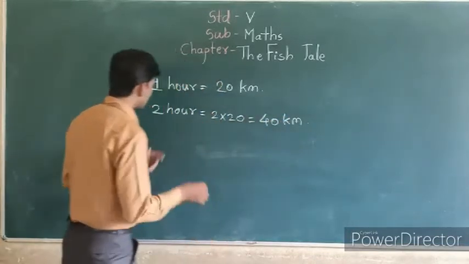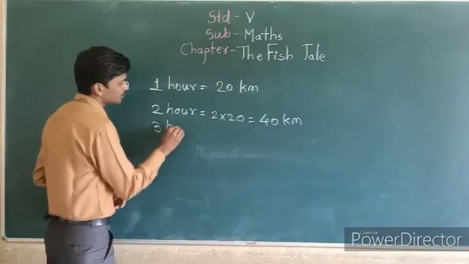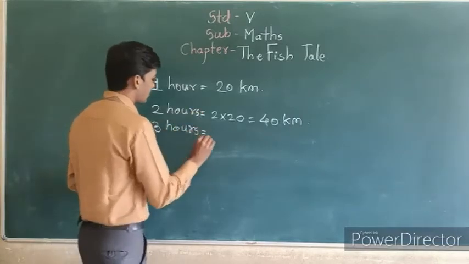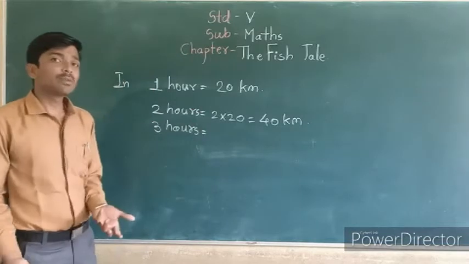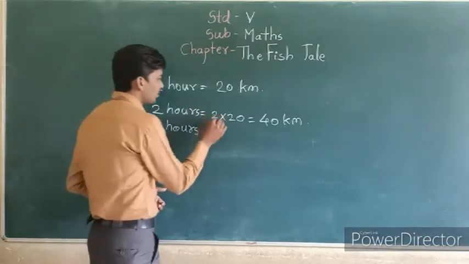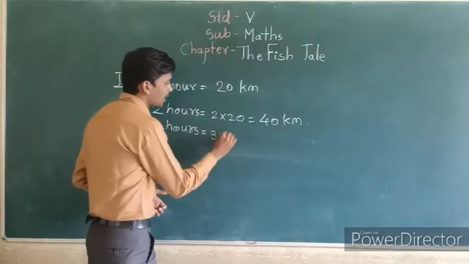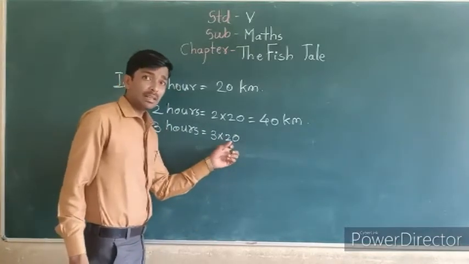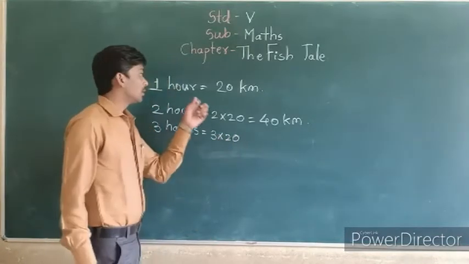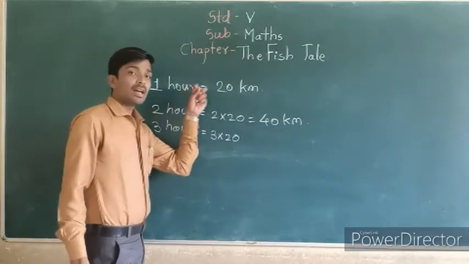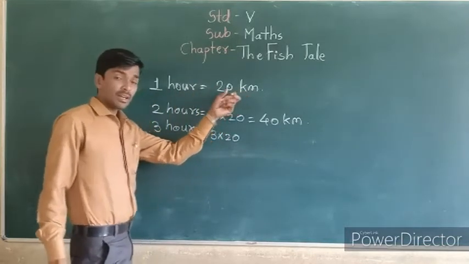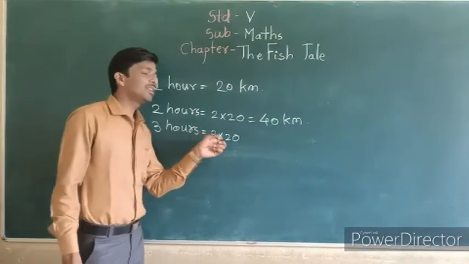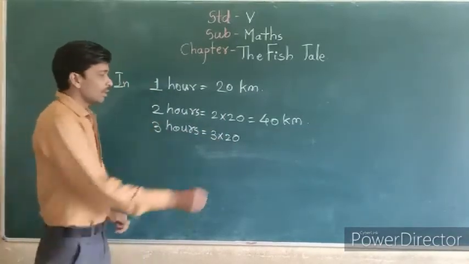Okay. Also for 3 hours. In 3 hours, how many kilometers can they travel? Simple. You can multiply 3 by 20. Why do you have to multiply by 20? Because that is the speed for 1 hour. In 1 hour they can travel 20 kilometers. Okay. And here we have to find for 3 hours. So we can multiply 3 and 20. Understand? 3 multiplied by 20.